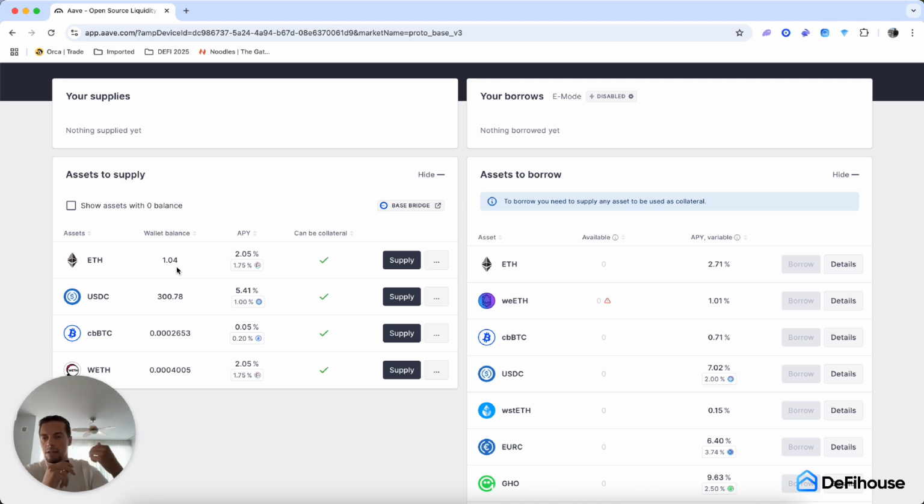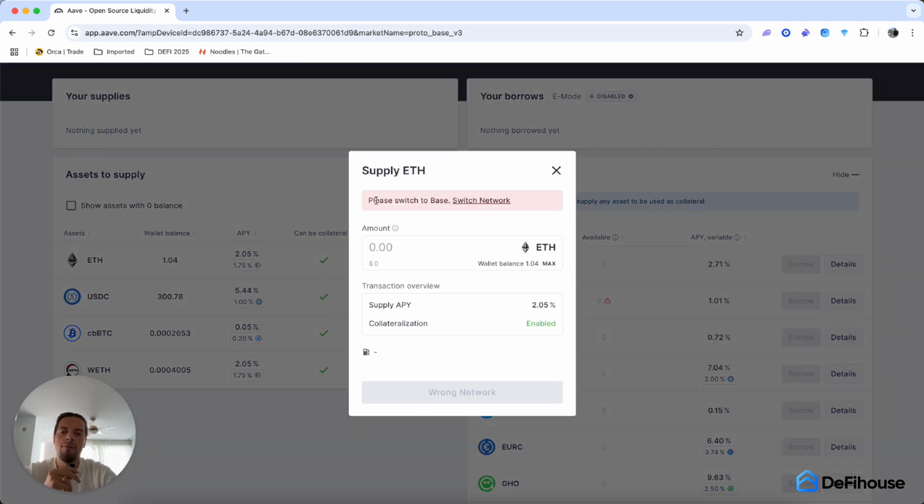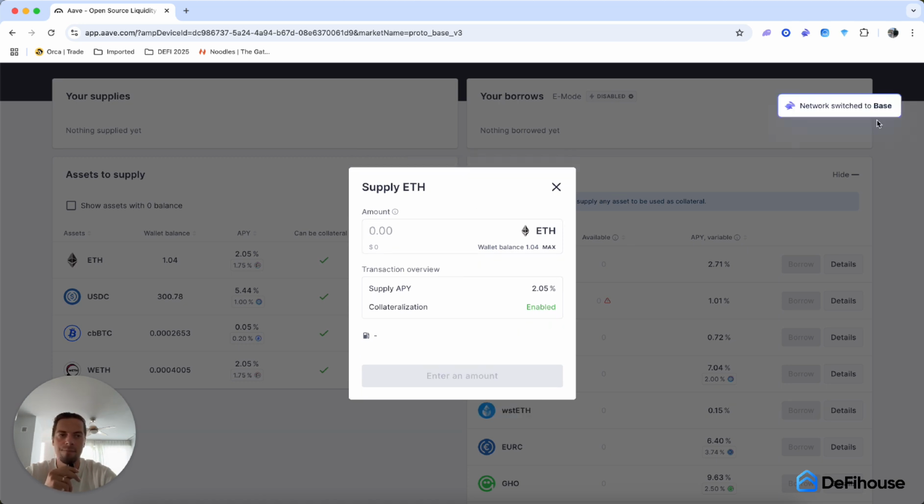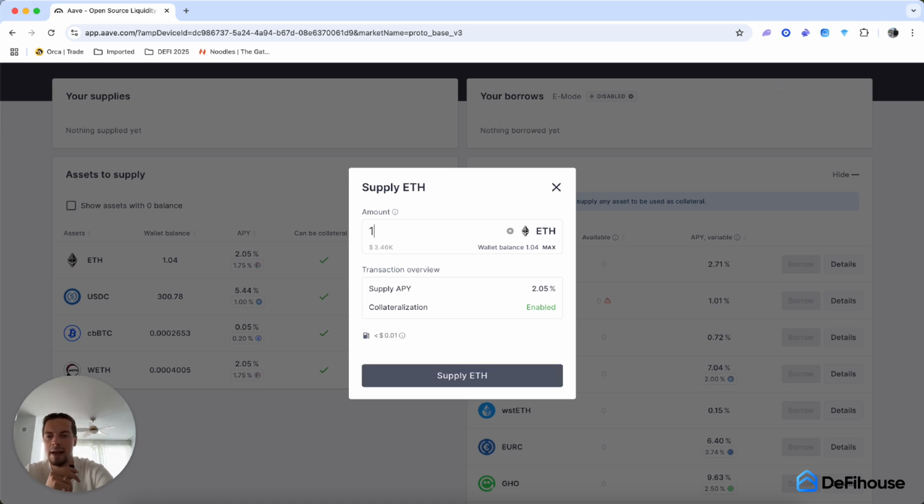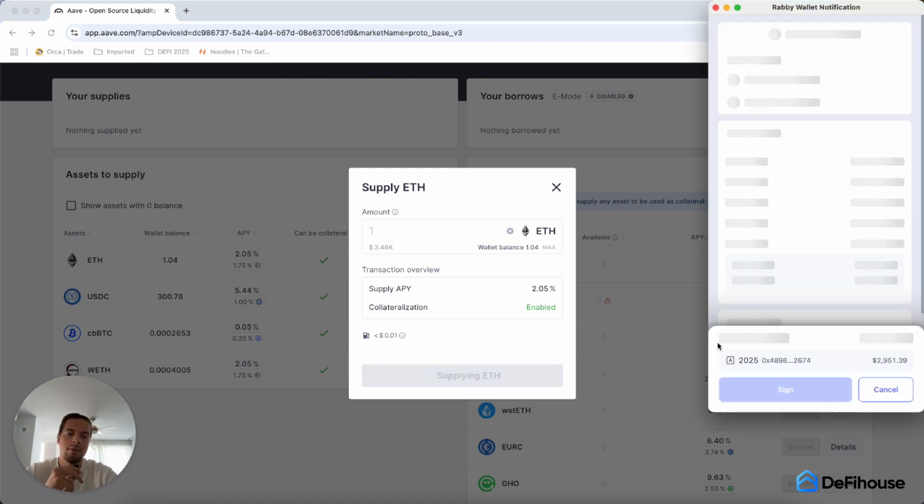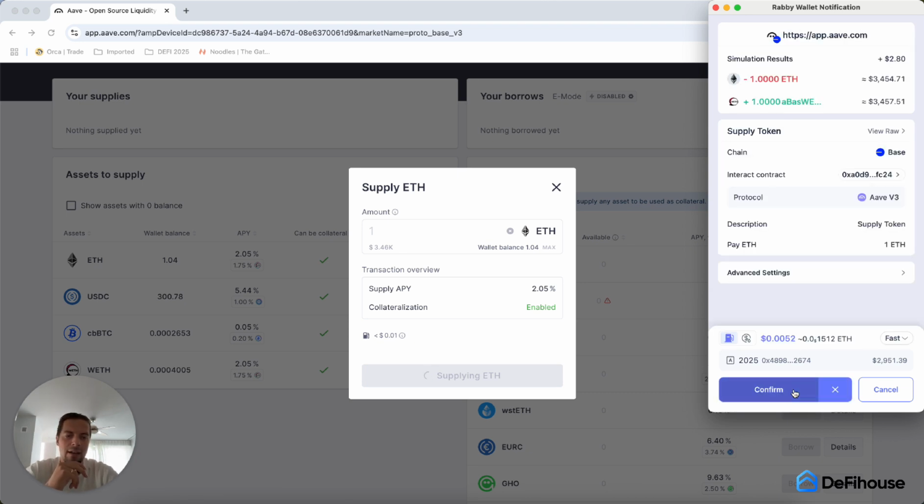So very simple. You simply click on supply. If you see please switch to Base, simply click switch network and your wallet will automatically switch to Base. So let's supply one Ethereum, which is in this case 3.4k dollars. Click on supply Ethereum. It will ask you to confirm that transaction. In this case, click on sign, confirm. It's confirmed, all done. Now click on OK, close.